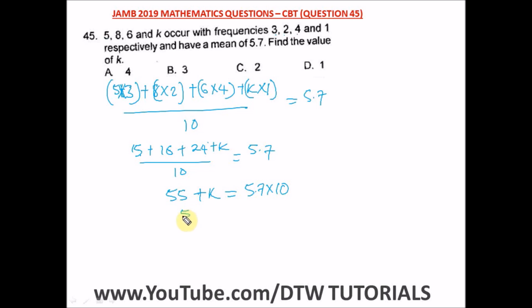So from here we have 55 plus K is equal to 5.7 times 10, which will give us 57. So K will be equal to, take 55 to the other side, 57 minus 55. And that will give us 2. So K is equal to 2. This is our answer, and our right option here is option C.